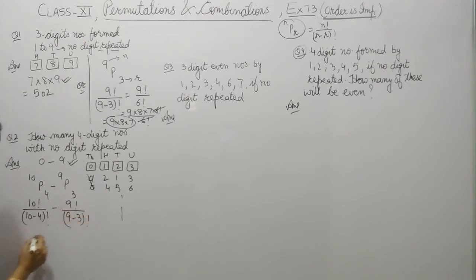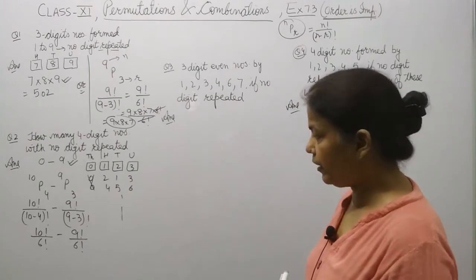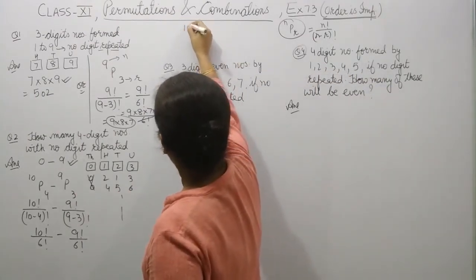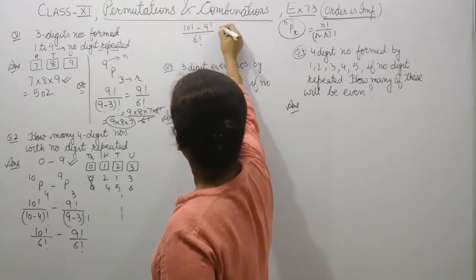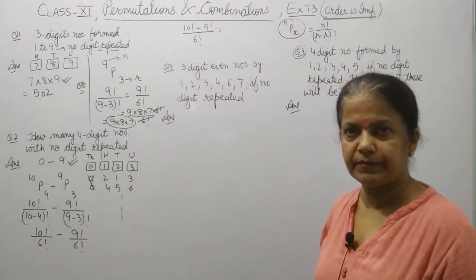Now 10 factorial upon 10 minus 4 factorial, minus 9 factorial upon 9 minus 3 factorial. And further you can do it: 10 factorial upon 6 factorial minus 9 factorial upon 6 factorial. So how will you do it further? You can take its LCM, so it will become 10 factorial minus 9 factorial upon 6 factorial. Now solve it, you will get the answer.